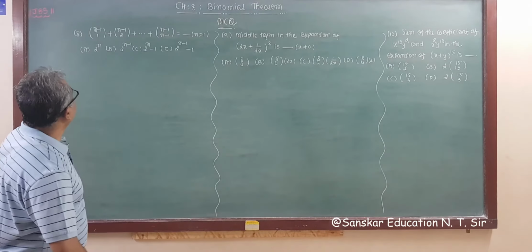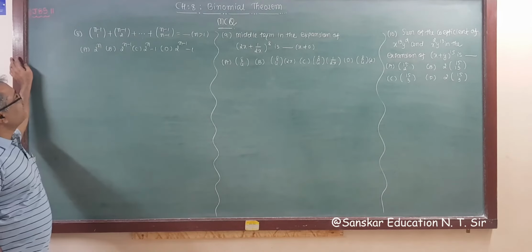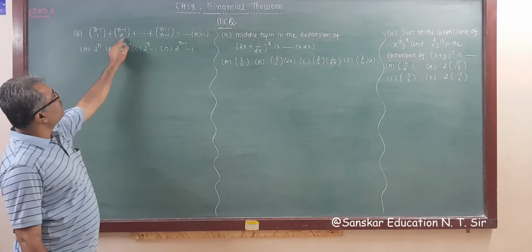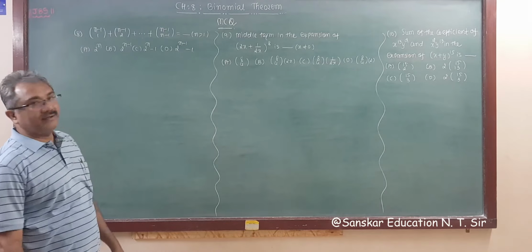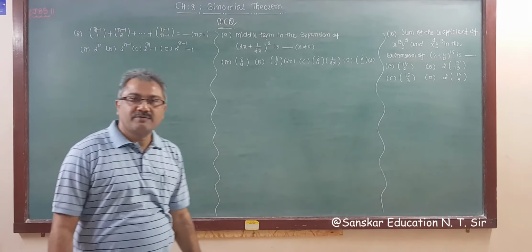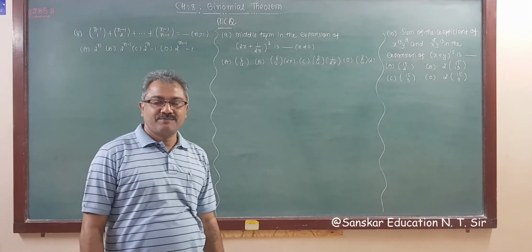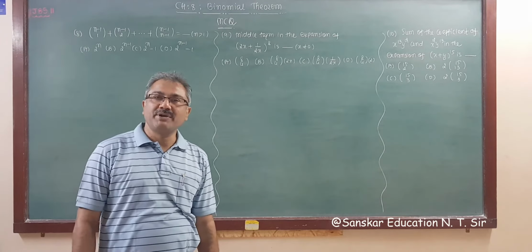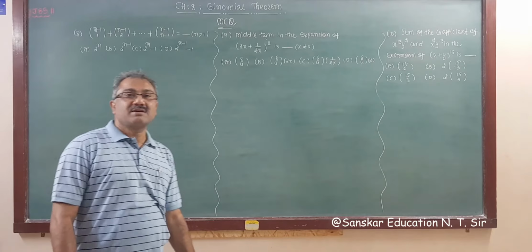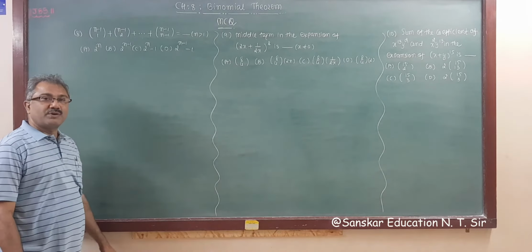Next is question number 8. n minus 1 C1 plus n minus 1 C2 plus dash up to n minus 1 C(n minus 1) is equal to blank, right? This is a very important formula, because this type of concept is important for your competitive exam. आपकी competitive exam में ऐसा concept बहुत ही useful रहेगा, right?